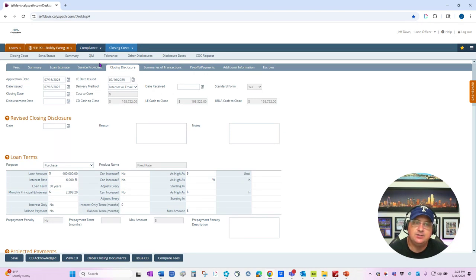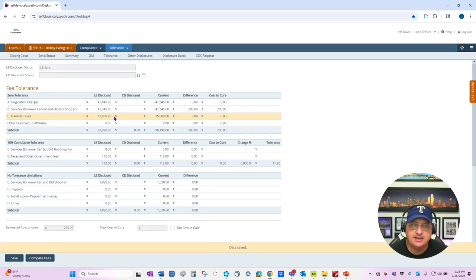And if I go onto my tolerance screen, you'll be able to see here that Path shows the LE has been disclosed for section B at a total of $41,345. But currently the fees are at $41,545. So if we issue this CD, we're going to have a cost to cure of $200. And that's reflected down here as the estimated cost to cure. The total cost to cure is blank because that won't populate until we actually issue the CD.